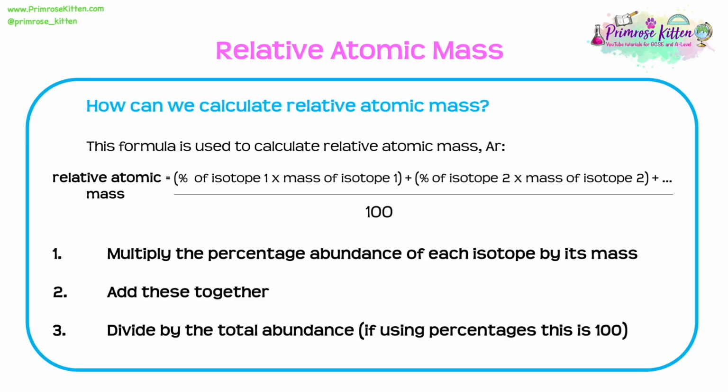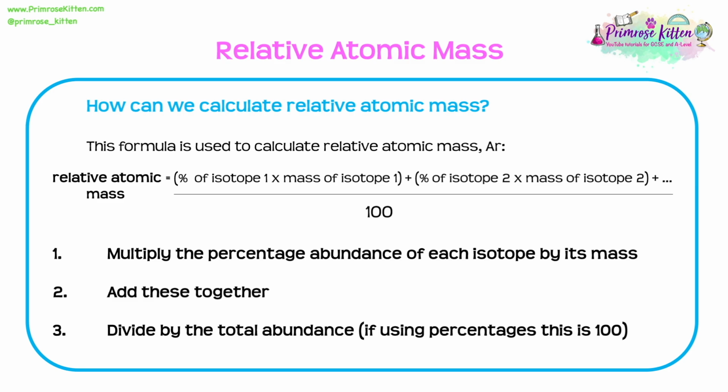A very common type of question that we will see in the exam is being asked to calculate relative atomic mass. So here is the formula that we need to use. Relative atomic mass is equal to the percentage of isotope 1 multiplied by the mass of isotope 1 plus the percentage of isotope 2 times by the mass of isotope 2. And we repeat this process for as many isotopes as we have, adding them all together, and then divide through by 100, because all of these percentage abundances will of course total 100%.